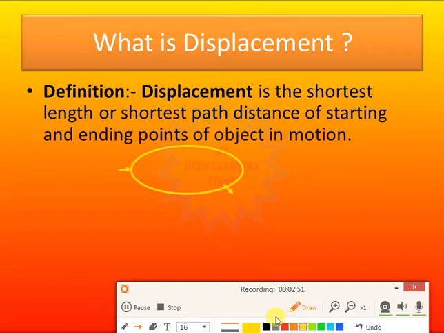What will be the displacement here? The displacement will be from the starting to the ending point. We join these to get the shortest path. This arrow will be the shortest path, and the length of it will be the displacement. Here the direction comes in, because we are directing from the starting to the ending point by this arrow. So this quantity is a vector quantity.